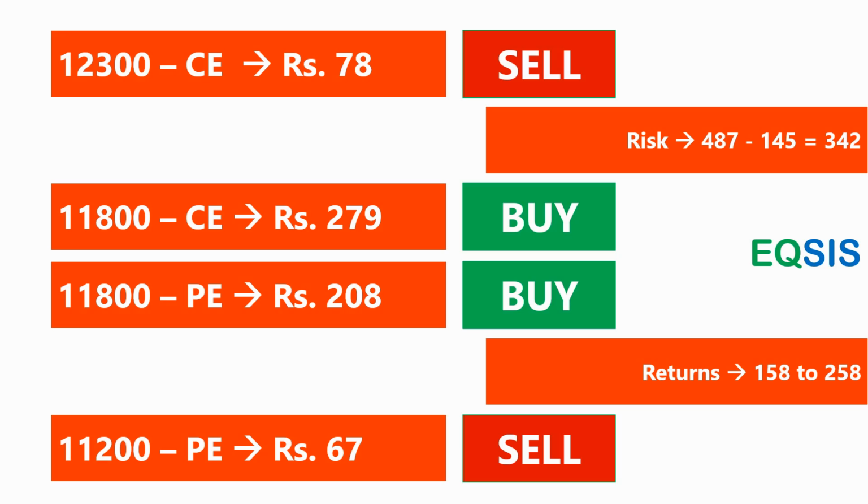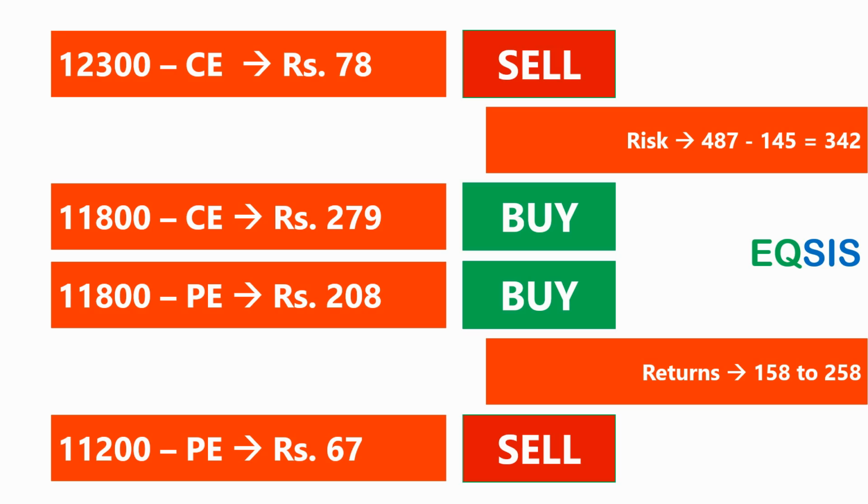So this is a case, I think, about selling options. But remember, this time also the risk is no longer 487, but still 342. But my returns are maximized to a limit, where my returns may not increase beyond 12,300. So my maximum return, by paying 342 as a premium, I get only 500. So my net return happens to be 158 on the upside. On the downside, if a price goes to 11,200 or anything below, I end up getting only 258.